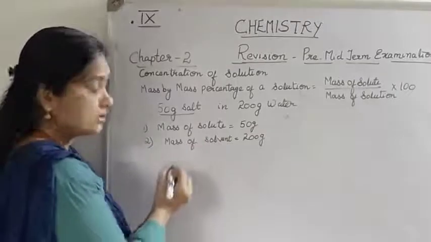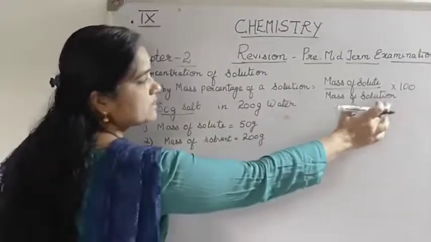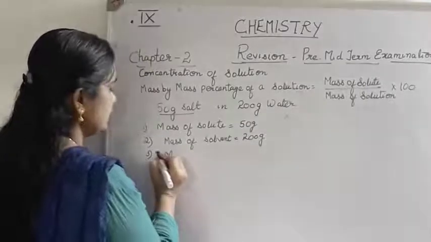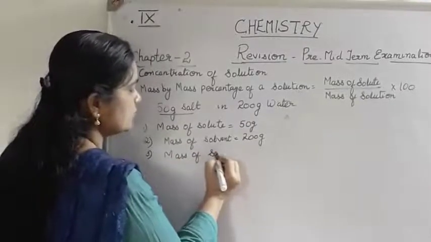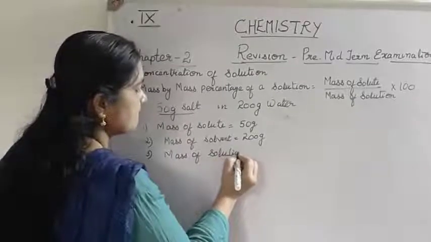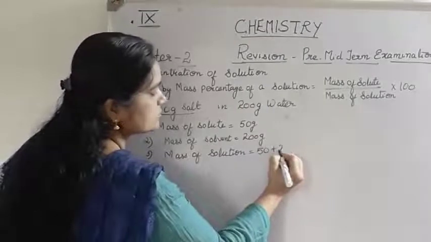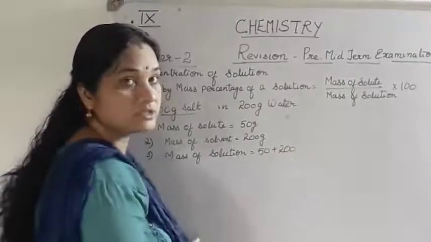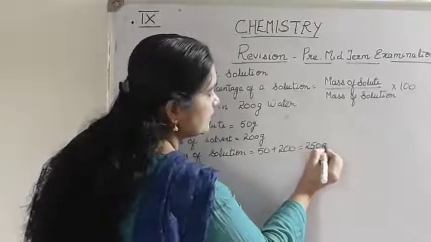Then what are you going to do? The third step: you add these two, so you will get the mass of the solution. Therefore, mass of the solution is equal to 50 plus 200. How many grams will it be in total? It will be 250 grams.